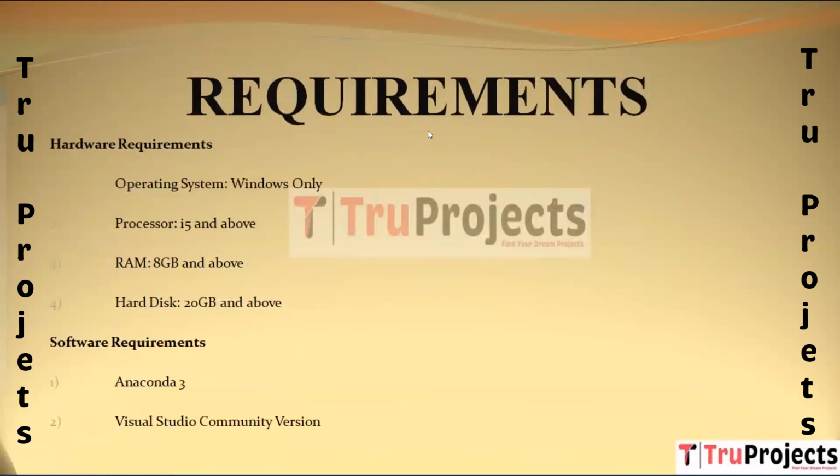So now coming to the requirements part, here we have two types of requirements, that is hardware requirements and software requirements. In hardware requirements, operating system as Windows is required, processor i5 and above, minimum 8 GB of RAM is required, hard disk 20 GB and above. Coming to the software requirements part, Anaconda 3 is required and Visual Studio Community version is required.